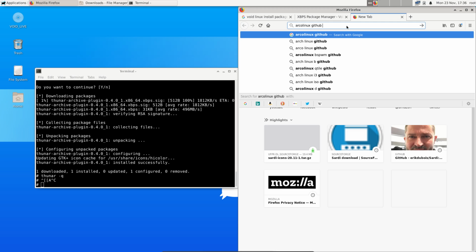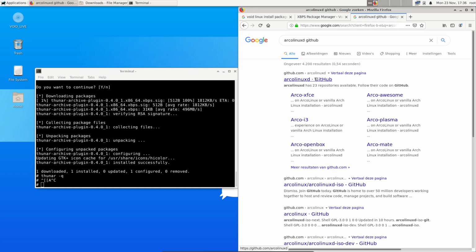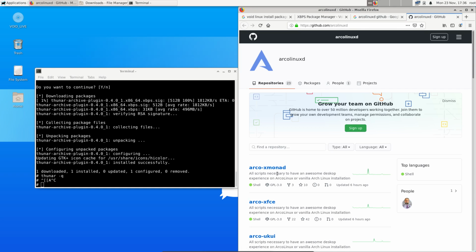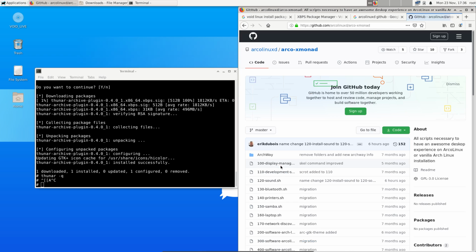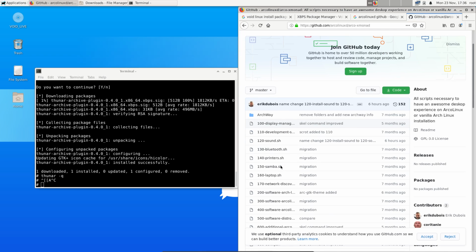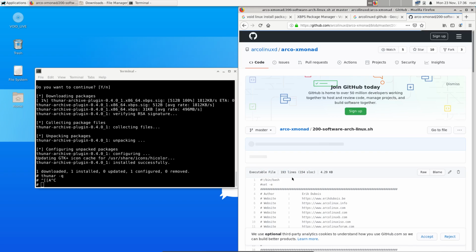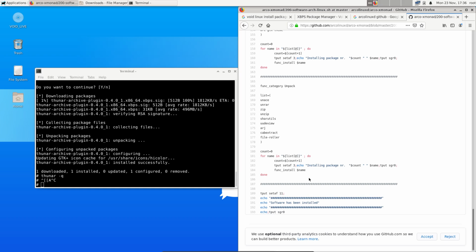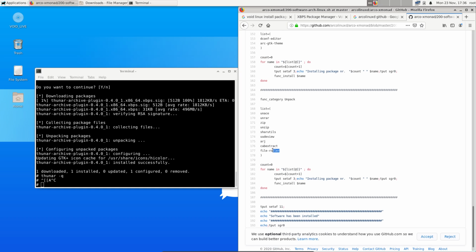GitHub. And actually Linux D GitHub. Any of them is good, is okay. It's gonna be in 200s at the bottom. These are all packages to extract. Okay, so sudo pacman.